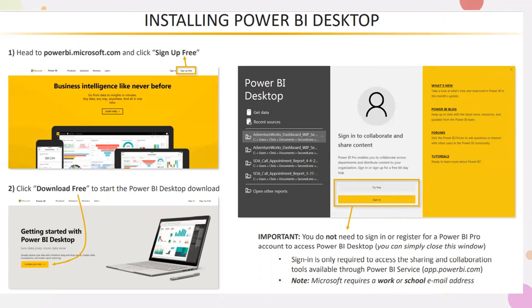Without purchasing anything, you can just sign in and publish things. But right now, at this instance, you don't need any sign in. You can just try free, and then you can click that. Okay? That is what you need to do. And then you can even get this Power BI